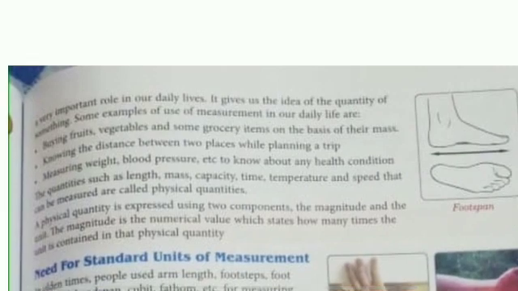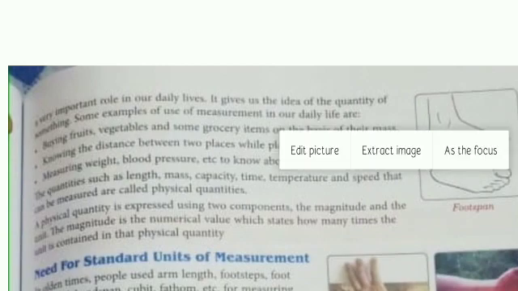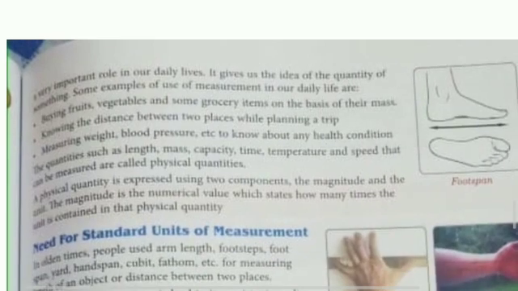So measurement plays an important role in our daily life. It gives us the idea of the quantity of something. Some examples of use of measurement in our daily life. They are all measurement but of different type. First, buying fruits, vegetables and some grocery items on the basis of their mass. Mass means weight. Second, knowing the distance between two places while planning a trip.